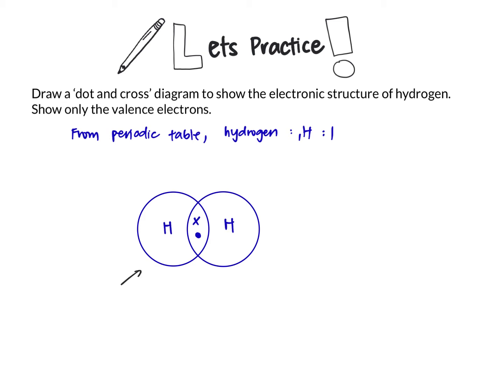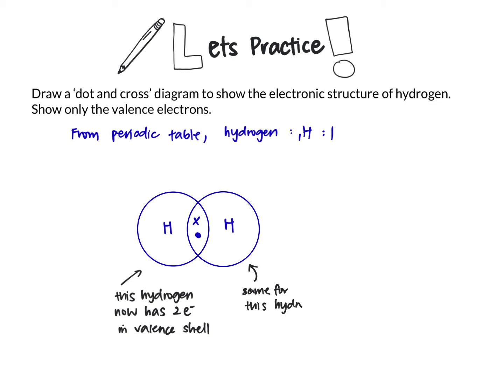So I'll explain a little bit later how I get the sharing inside this. So once they share 1 electron each, this hydrogen now has 2 electrons in the valence shell. Okay, this is the same for this hydrogen, with also 2 electrons in the valence shell.